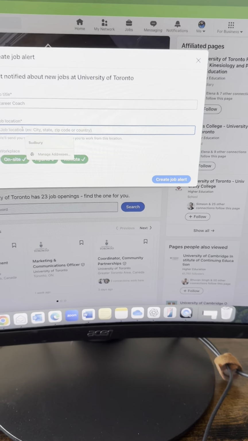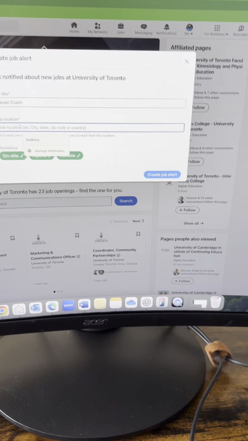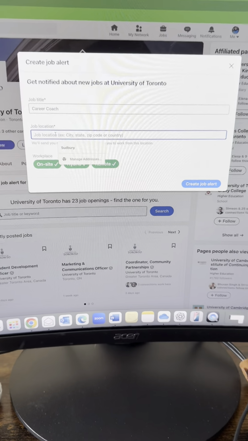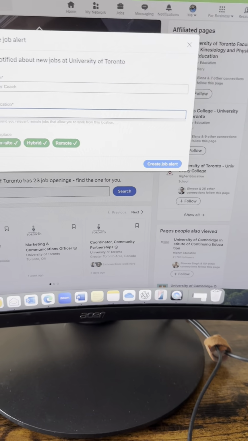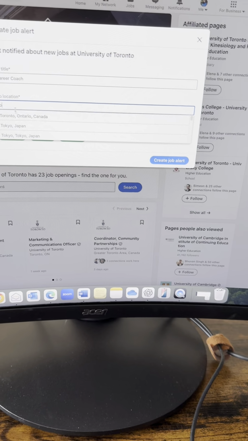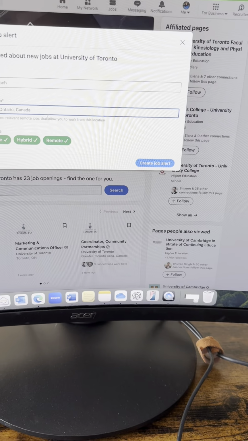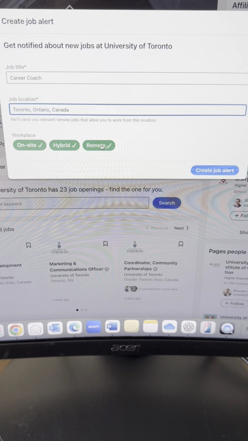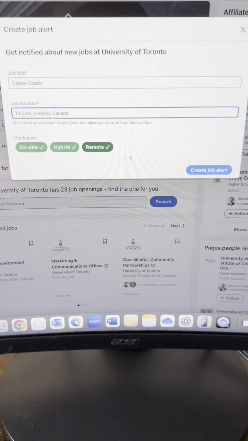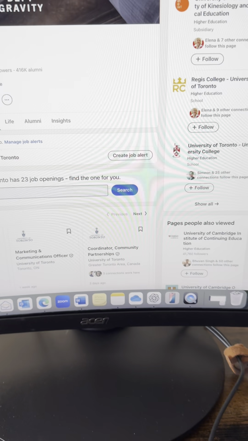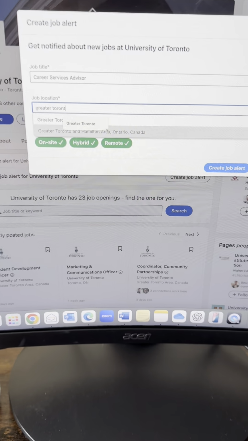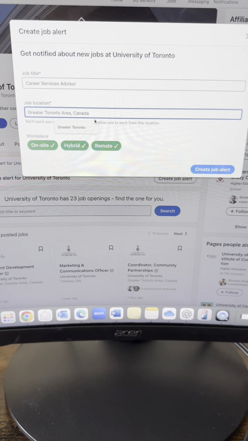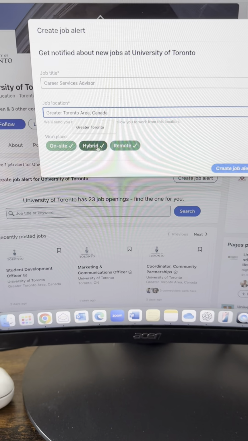And then I'll also put the locations depending on what targeted campus I'm targeting. So let's say I'm going to put the broader range, Toronto, Ontario, Canada, right? I'm going to put workplace, on-site, hybrid, remote. I'm going to create the job alert. I can also create the job alert for as much area as I want if I want to work there. But I want to go Greater Toronto Area. Again, the workplace, hybrid, remote.